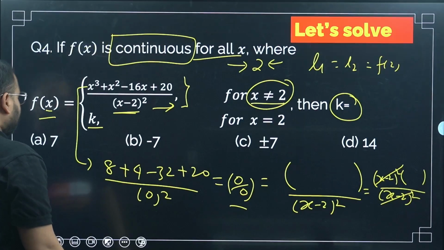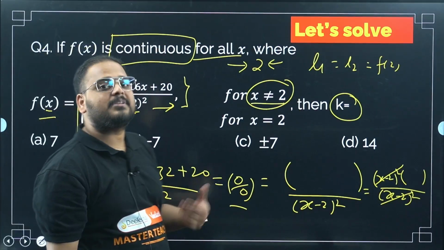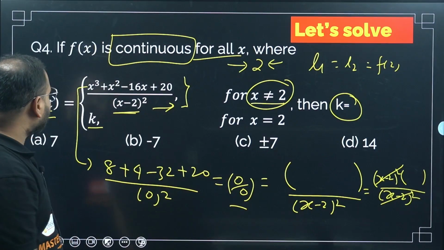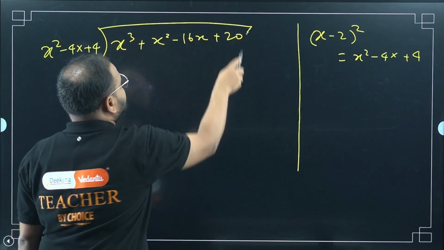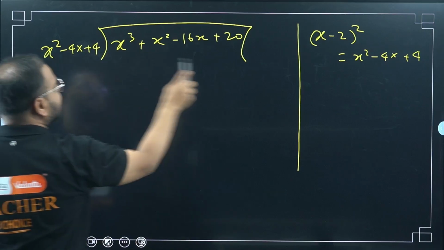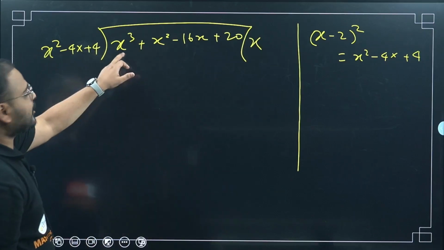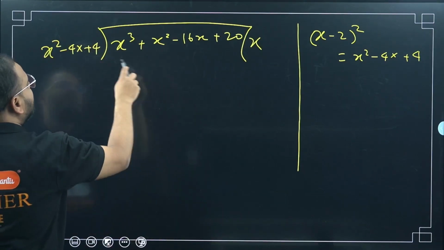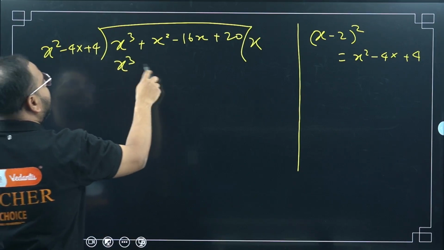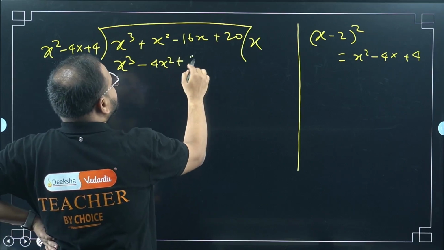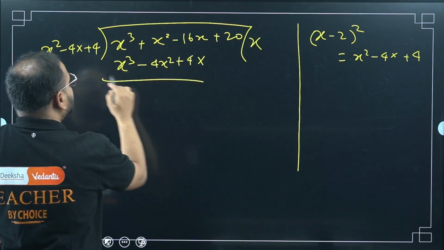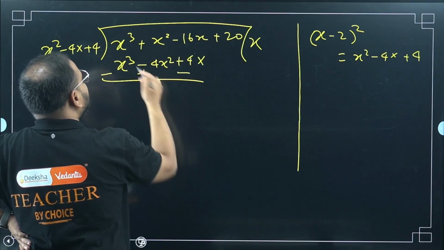Sir, why are you teaching the 8th grade method? Because sometimes 8th grade methods are easier to do. People look at the long division method and think it is difficult, but it is not, in this case. Please check. Multiply with x. Why x, sir? Because we have to take care only of the first term, the rest will take care of itself. So I'll write it here: x cube minus 4x square, right? Plus 4x. Take the sign change, please. So minus plus minus goes out.